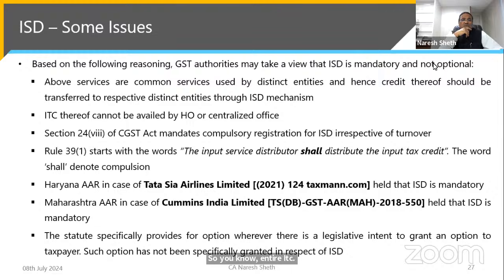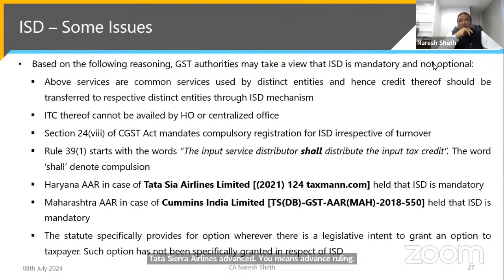Section 24 of the GST law mandates compulsory registration for ISD, irrespective of the turnover. So they say it is mandatory. Rule 39(1) starts with the words "input service distributor shall distribute". Shall denotes compulsion. And we have certain advance rulings, the Tata Sierra Airlines advance ruling and the Cummins advance ruling, which say that ISD is mandatory.